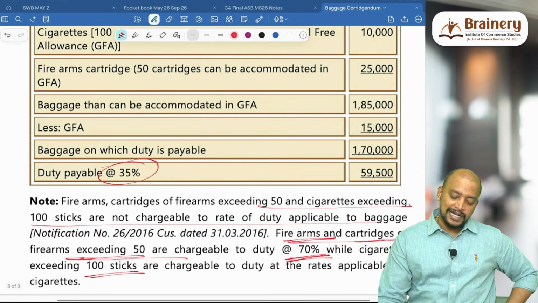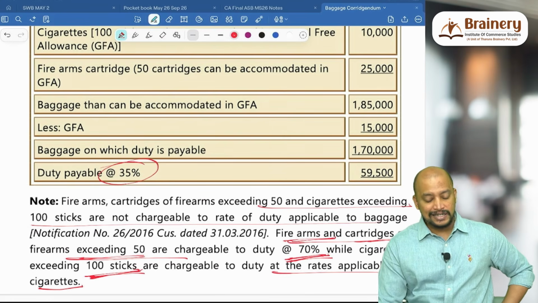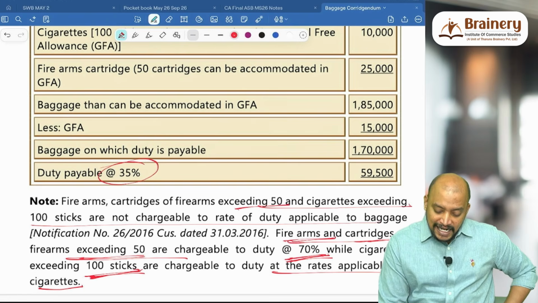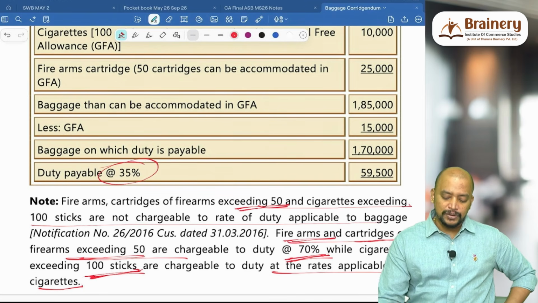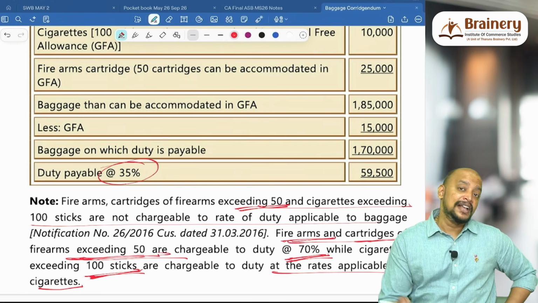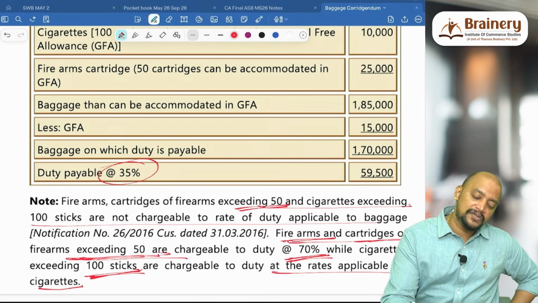Beyond 100 only, we will be charging the duty at the rate applicable on cigarettes. Same way, cartridges of firearms exceeding 50 only, we will be paying the duty applicable at 70%. Firearms and cartridges of firearms exceeding 50. Up to 50, the rate of 35% is applicable. Yes, the concessional rate will be applicable.